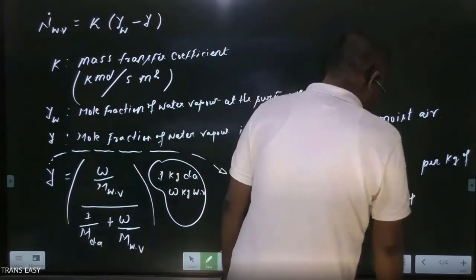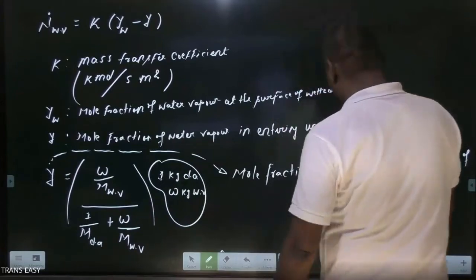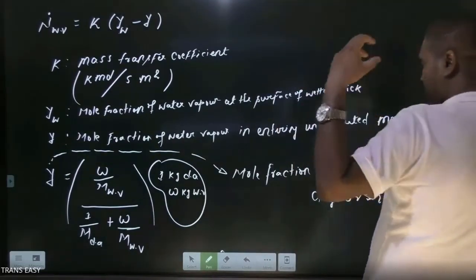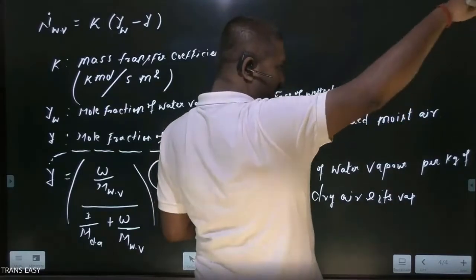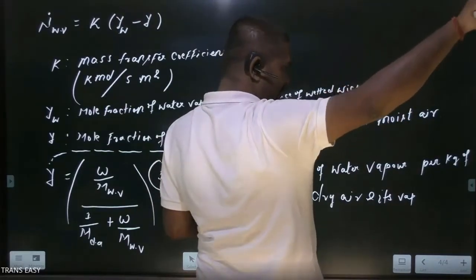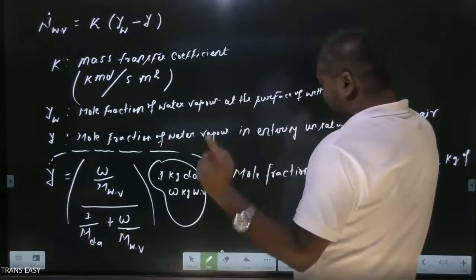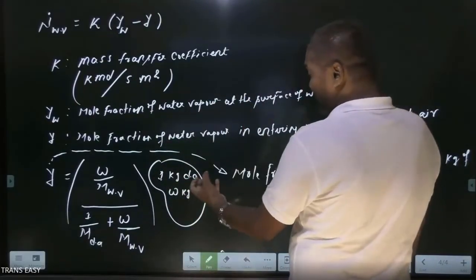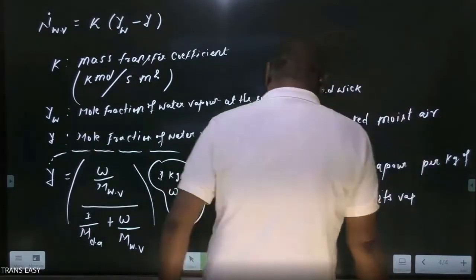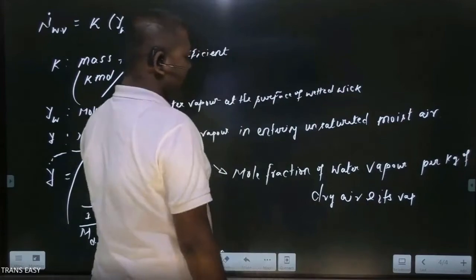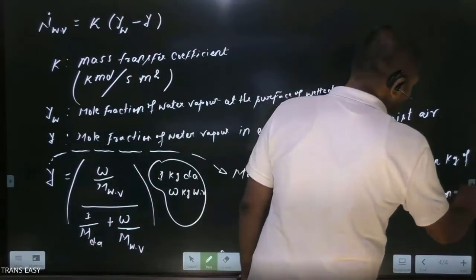And we know 1 kg of dry air contains omega kg of water vapor, from the unit of specific humidity of moist air. Omega is kg of water vapor per kg of dry air. It means if there is 1 kg of dry air, omega kg of water vapor is available. If moist air has humidity of omega, the mole fraction of water vapor per kg of dry air and its vapor content follows.